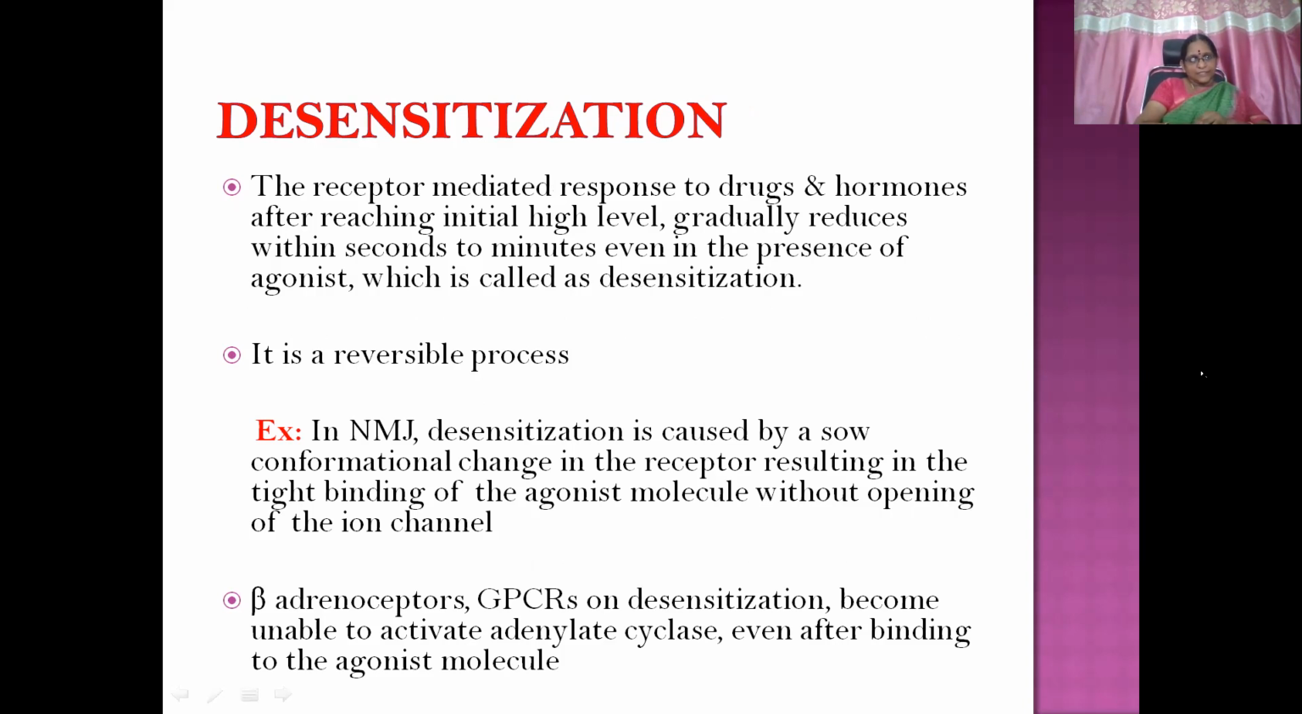At the neuromuscular junction, desensitization is caused by a slow conformational change in the receptor, resulting in the tight binding of the agonist molecule without opening the ion channel. Tight binding, because of which desensitization happens. And beta adrenoceptors, being G protein coupled receptors, on desensitization become unable to activate adenylate cyclase even after binding to the agonist molecule. And it is one of the modalities of receptor action termination.